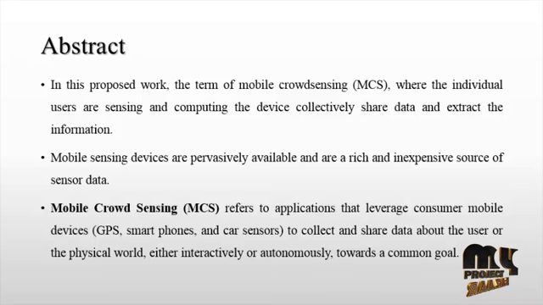In this proposed work, in mobile crowdsensing, or MCS, individual users with sensing and computing devices collectively share data and extract information about the process. Mobile sensing devices are already available and are a rich and inexpensive source of sensor data. Mobile crowdsensing refers to applications that leverage consumer devices like GPS, smartphones, and car sensors to collect and share data about the user.